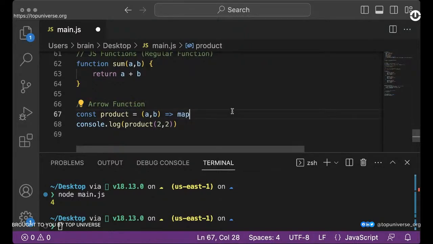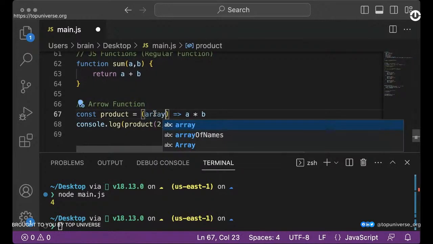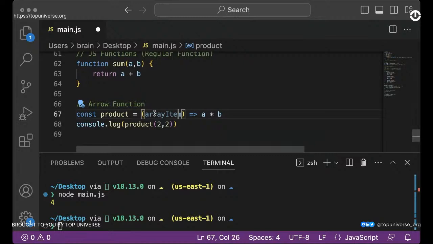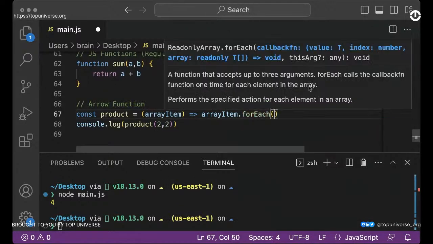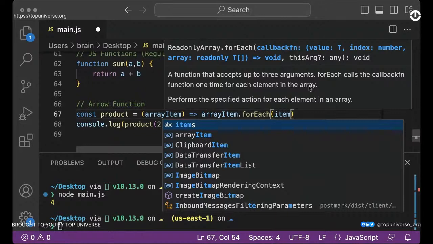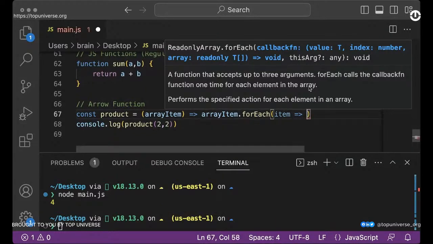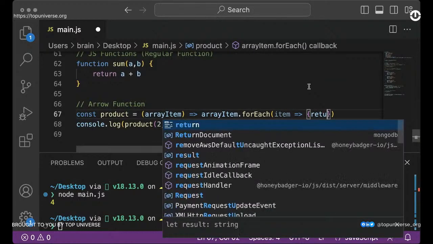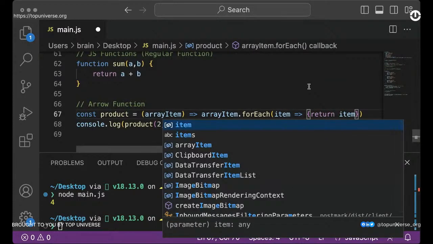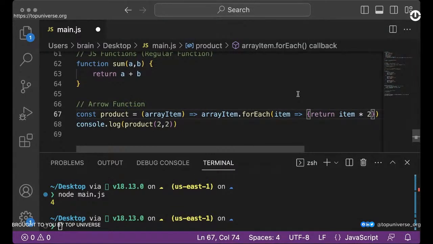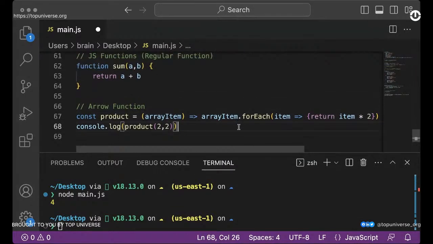As a matter of fact, you can even add more operations, like working with map, and you can probably grab an array. You can take an array item. So you see, when you think about the complexity, you can then start implementing something. So we can grab this item, and then we can simply say maybe array item dot forEach. Hopefully, I can do this on a single line. So I'm going to say item, and then I am also going to do this, right? So let's see if that makes sense. And I can simply say return item times 2. Okay, so what am I doing here? It's a single line. This doesn't make any sense.